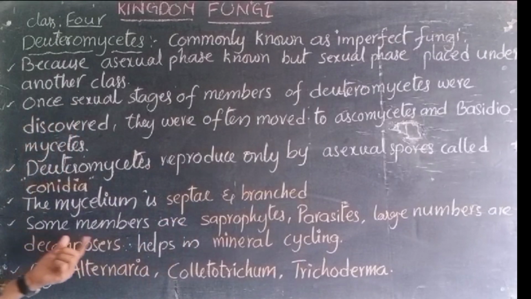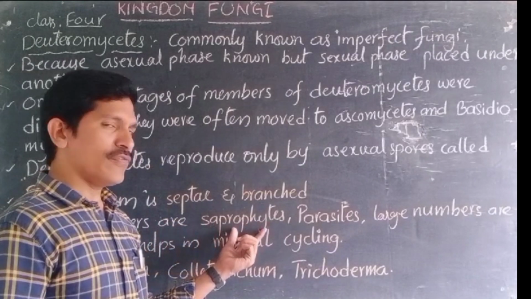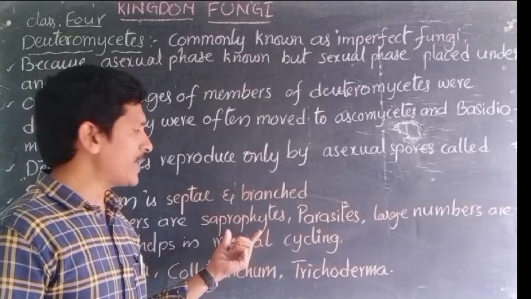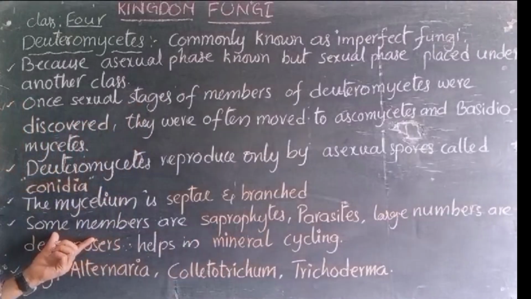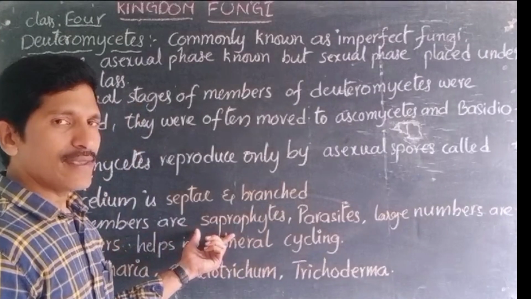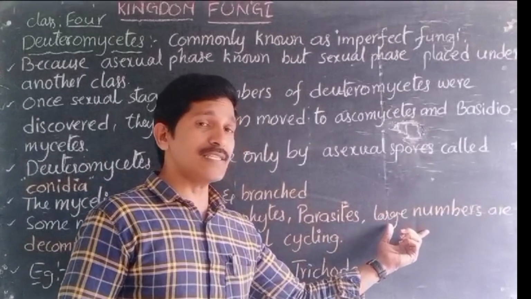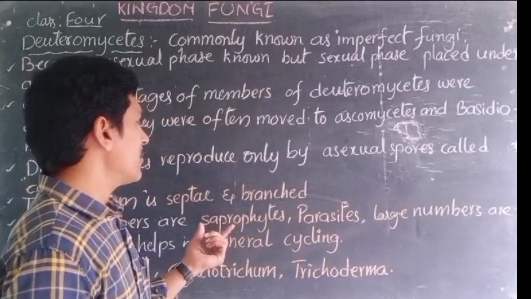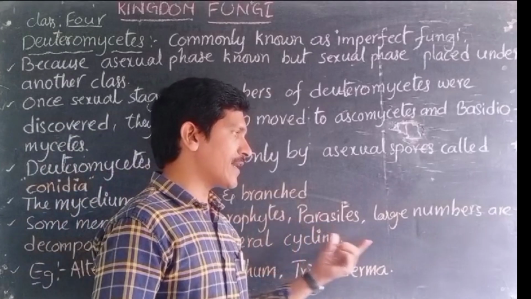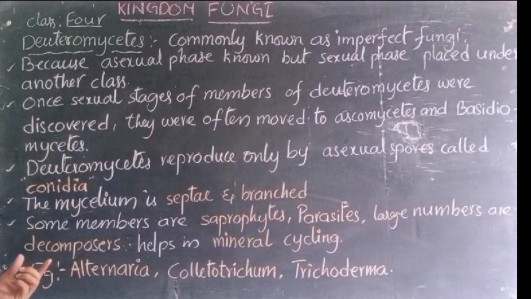Later, some members are saprophytic. The kind of nutrition is explained here. Some members of Deuteromycetes are saprophytic, and some species are parasitic, but comparatively a large number of Deuteromycetes are decomposers.